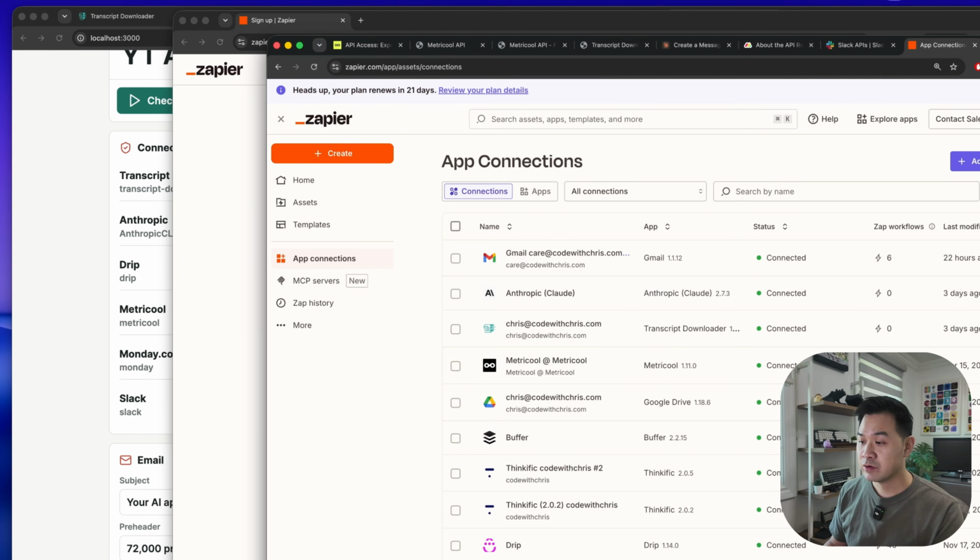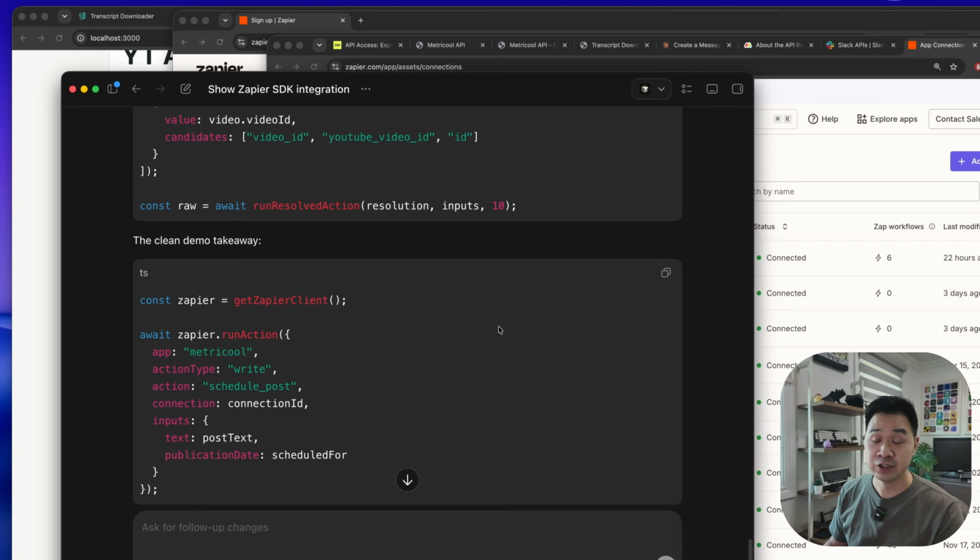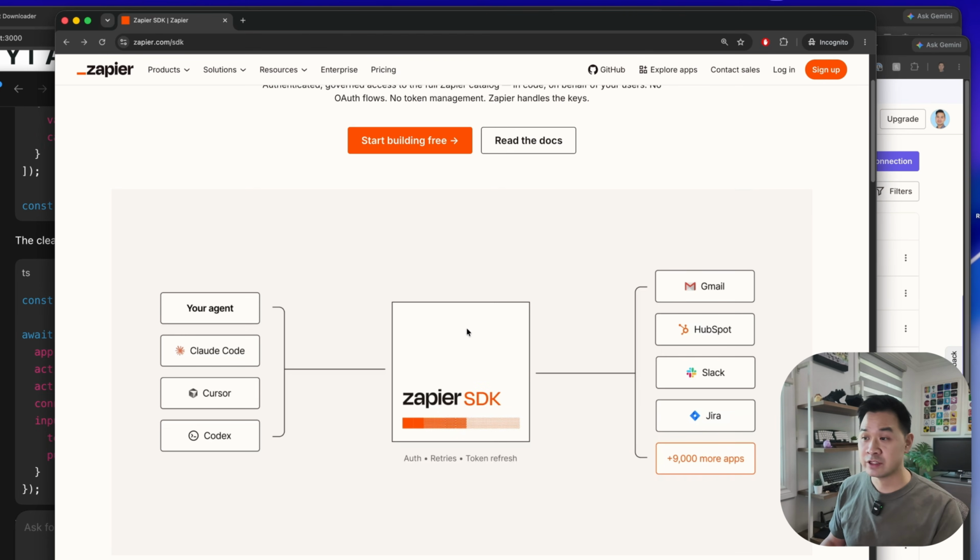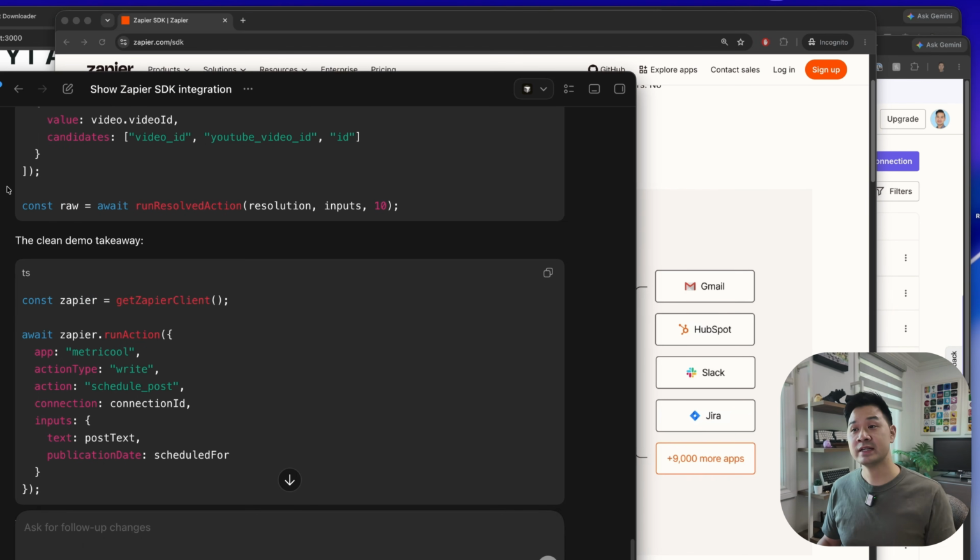Now, step number three would be to actually use your agent to build your app and to use Zapier SDK. Now, the good news is that I used Codex. It already knows how to integrate and use Zapier SDK, so that's perfect. And then step four, in terms of how to actually use the app that was built, you can just use it locally. You don't need to deploy it on a web server or anything. I've built about 3 different tools that I use internally day to day, and they all run on localhost, which basically means that these apps are running on my machine and it's not exposed to anyone else. You don't have to worry about someone seeing your app and using it.